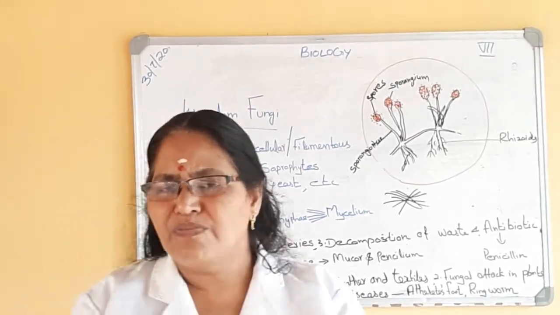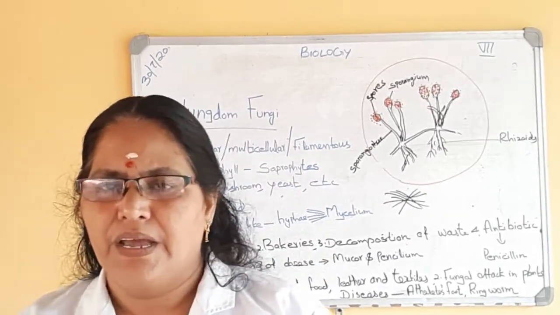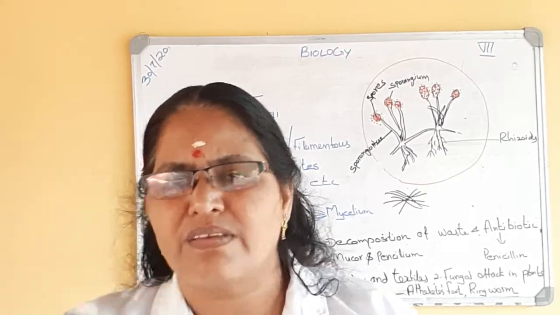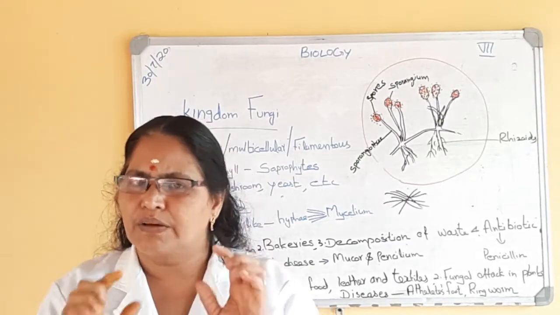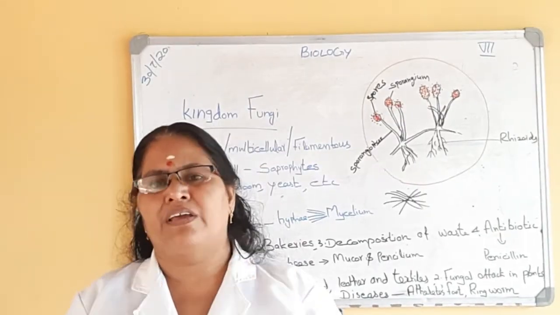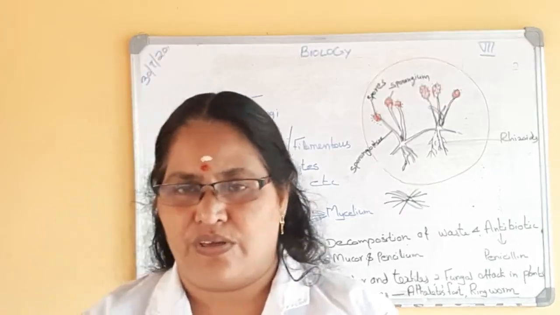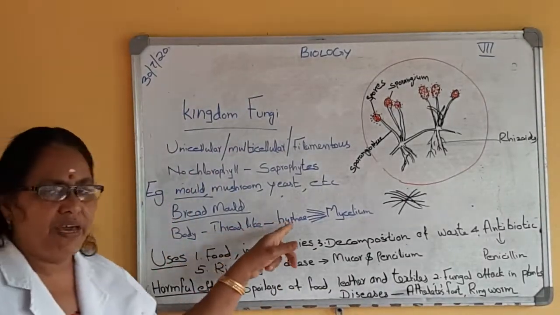When we observe it, you can see some cottony substance on the bread. That cottony substance is called the mold. Then when we observe it under the microscope, you can see small thread-like structures. The thread-like structures are called hyphae.